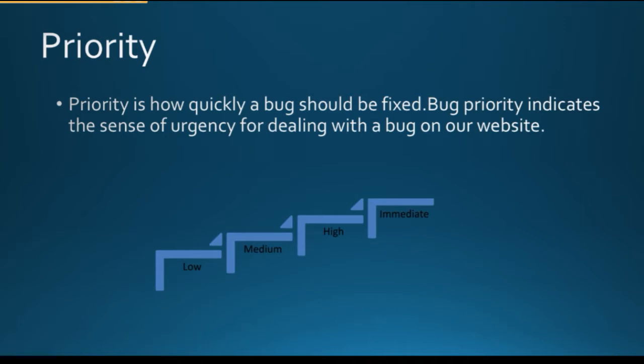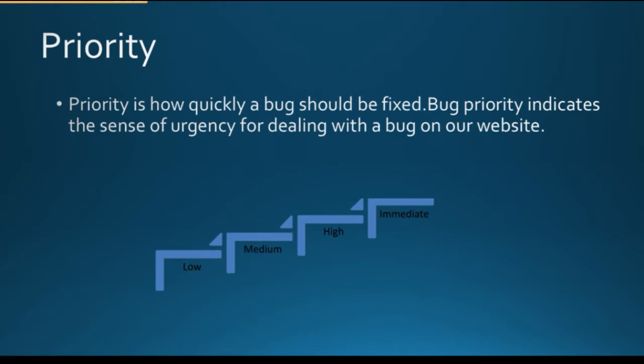So what is the priority? Priority is how quickly a bug should be fixed. Bug priority indicates the sense of urgency for dealing with a bug on our website. As soon as a tester finds a bug, the team needs to decide the priority. Mostly the priority will be decided from the product manager's end. What are the statuses of priorities? It could be immediate, high, medium, or low.